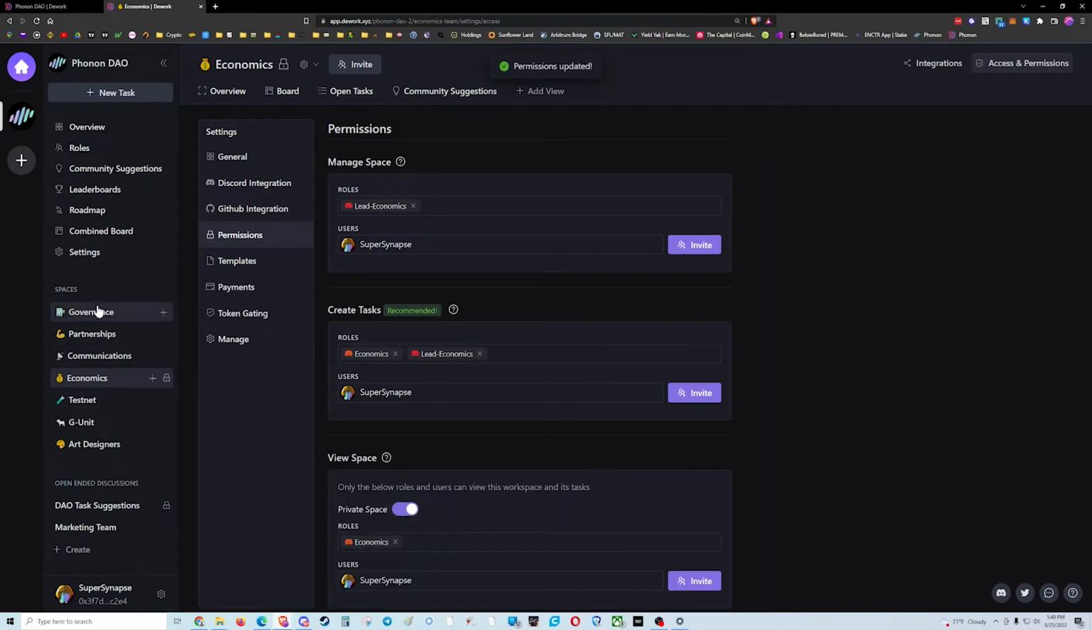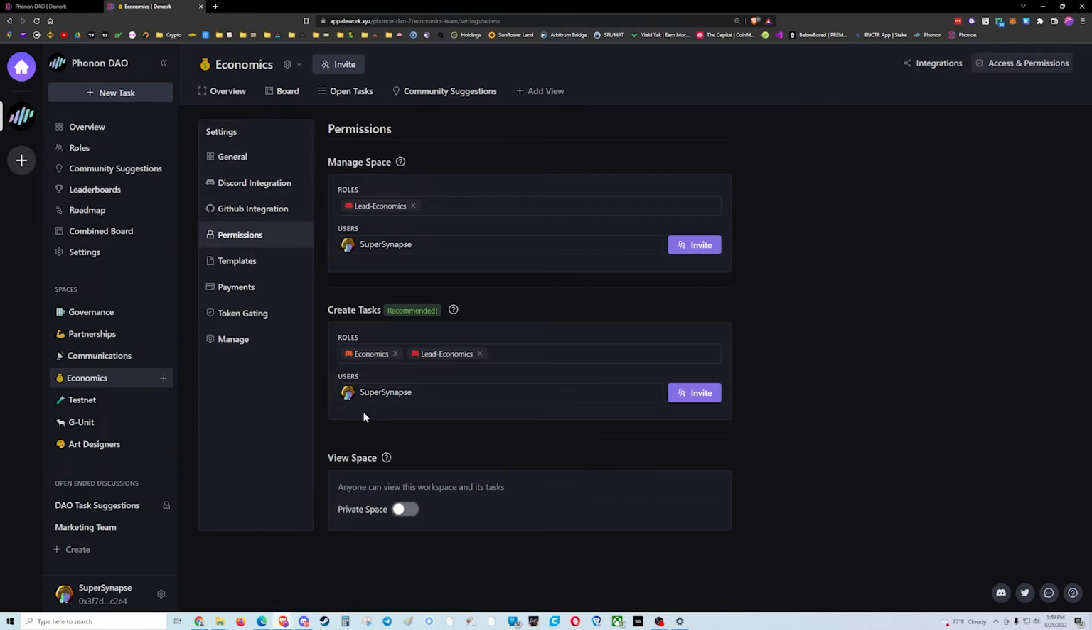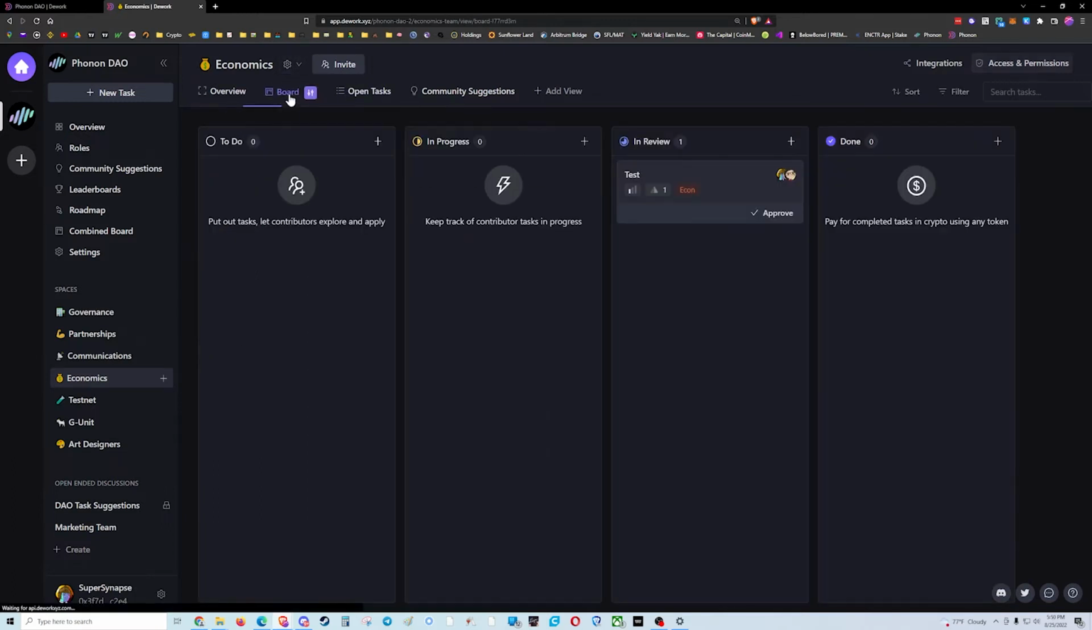In other people's view, if I did this, economics would be removed. They would not be able to see it here or in the combined board. So if we want to keep things open and transparent, we should keep that in a public space. All right, let's go to the board. That's going to be just below the title here.